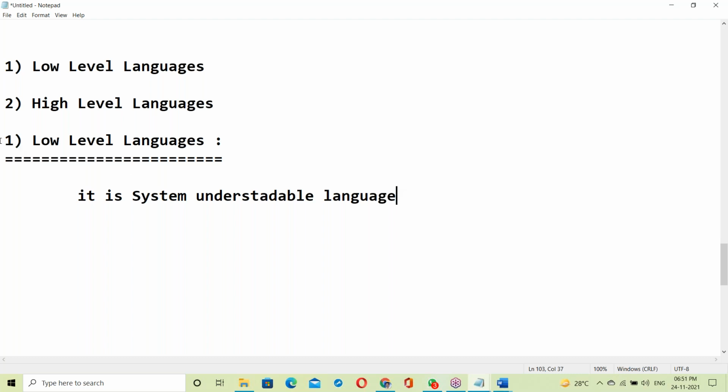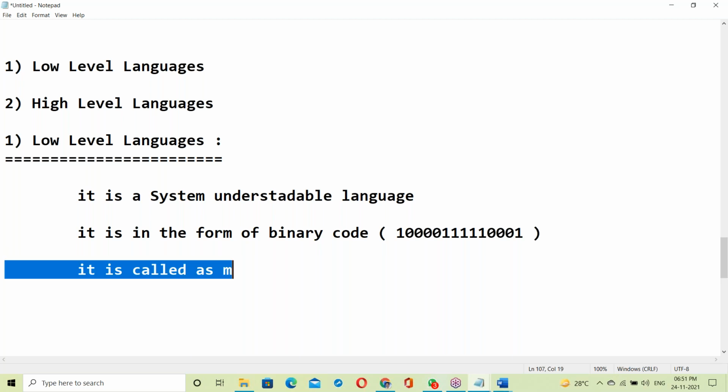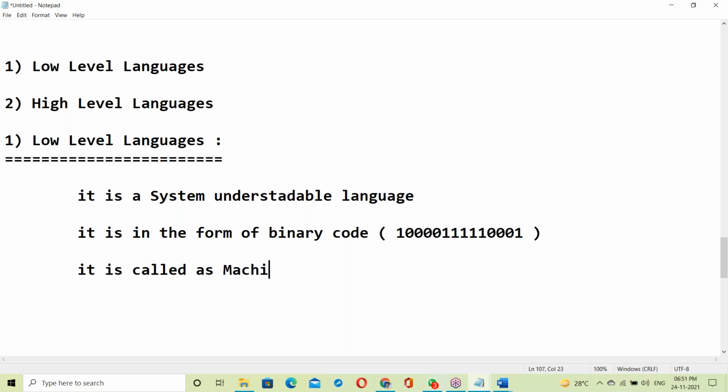So, low level languages. It is a system understandable language. It is in the form of binary code. Binary code means zeros ones format. It is called machine language.